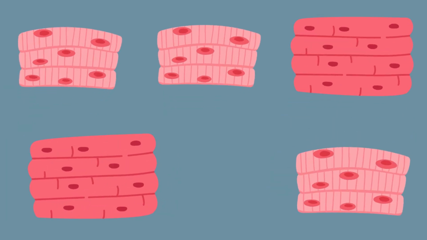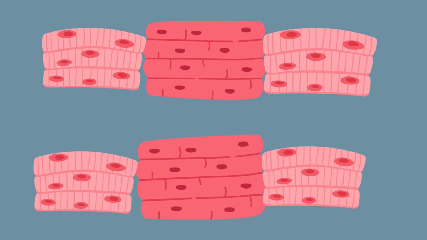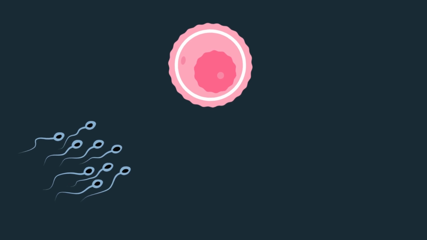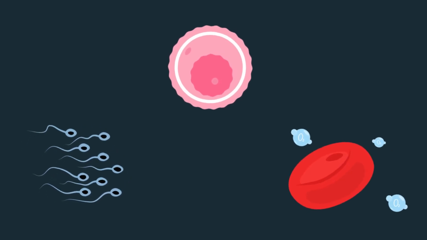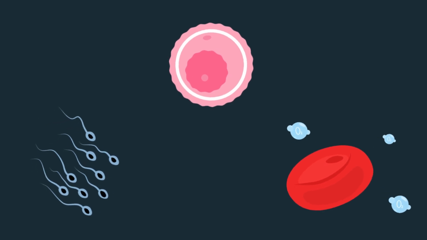For example, skeletal muscle cells can grow very large, up to 12 centimeters in length, which enables them to contract and produce movement. These muscle cells have a large surface area to house the machinery that contracts and releases muscles efficiently. Ultimately, the size, shape, and structure of each cell are intricately tied to its function. Whether it's a small, mobile sperm cell, the large nutrient-filled egg cell, or the oxygen-transporting red blood cell, cell size and specialization work hand in hand to optimize performance.